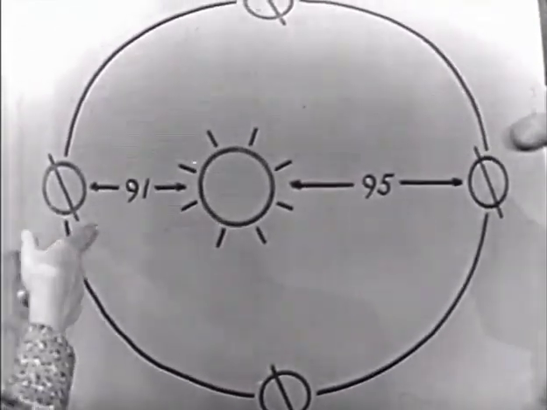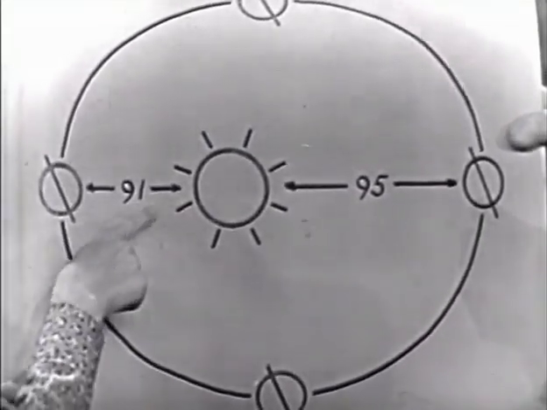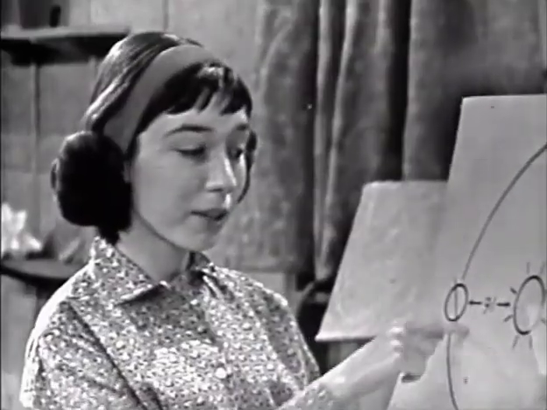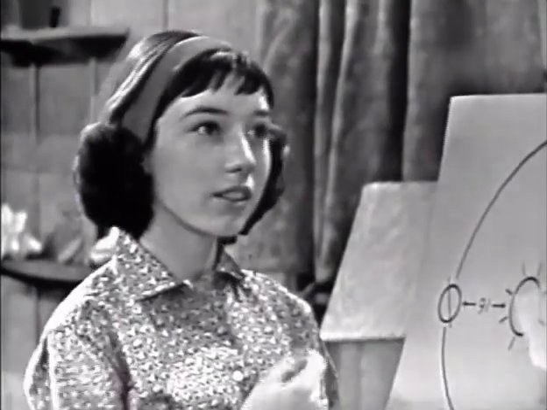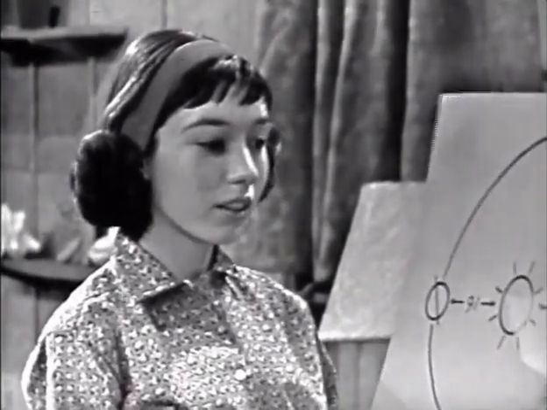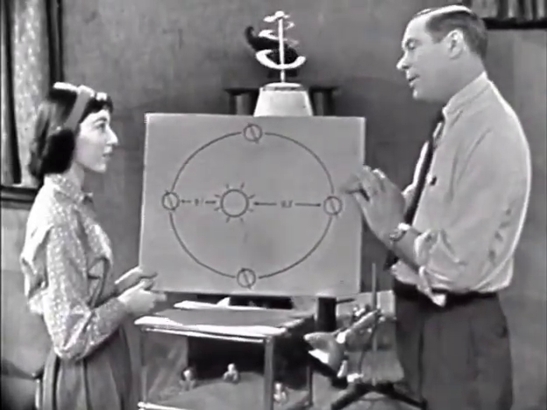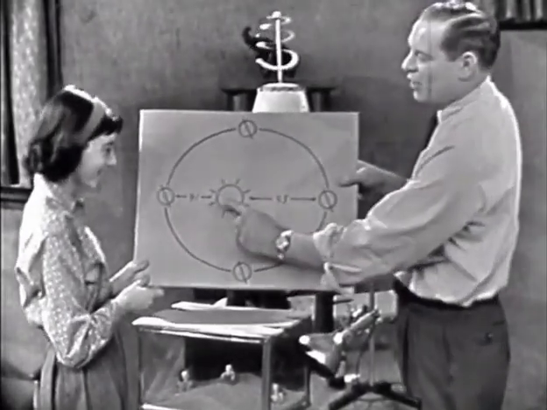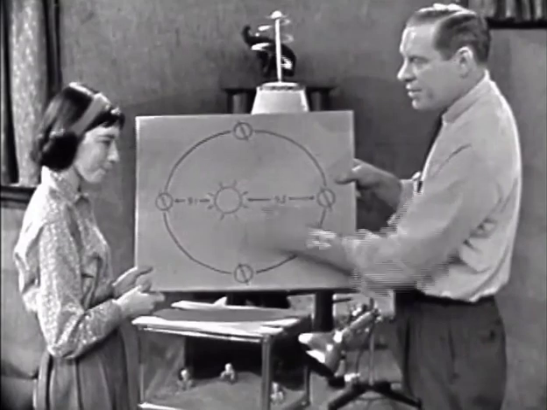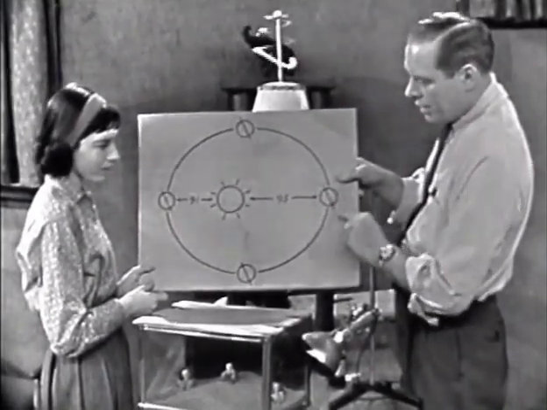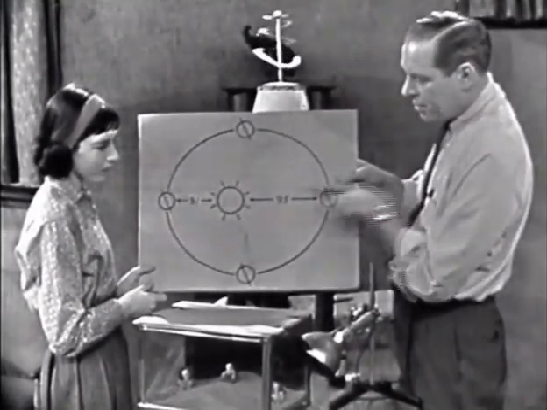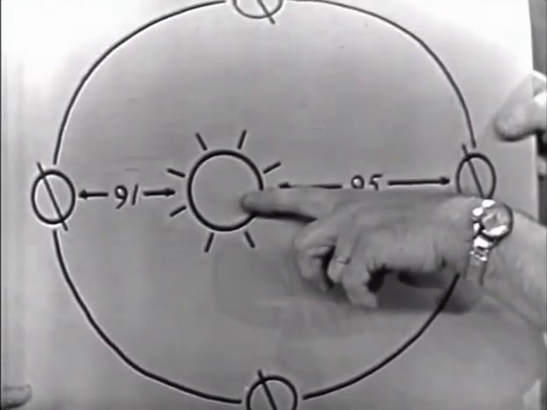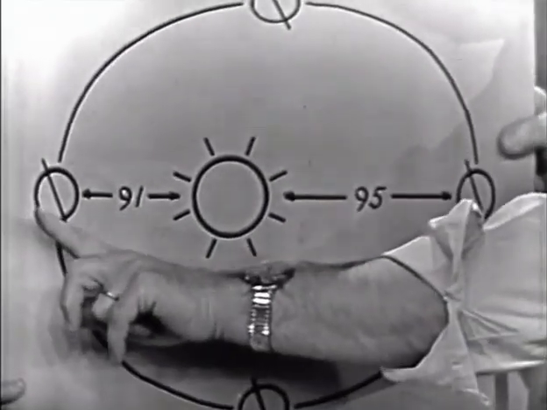Well, this one, where the Earth is only 91 million miles away from the sun, would be summer because the Earth is closer to the sun. Makes sense. Then you'd say that this one is winter. Yes. It's very logical, but it's entirely incorrect. It is? Yeah. In spite of the fact that the Earth is farthest away, this is summer. And notice now that the Earth's axis is tipped towards the sun in the summer. It's tipped away from the sun in the winter.